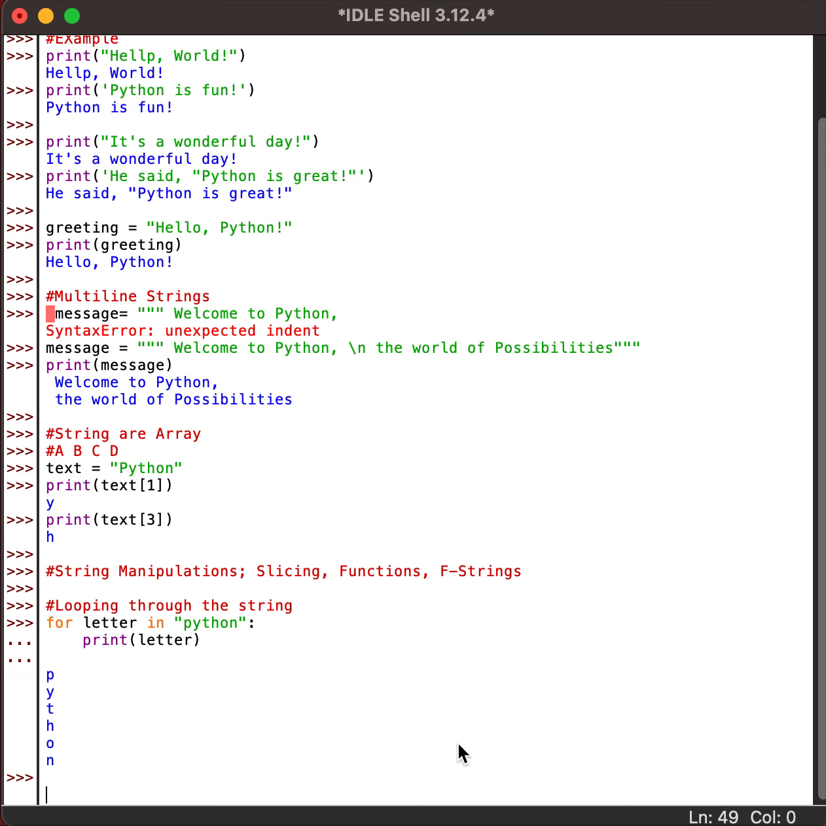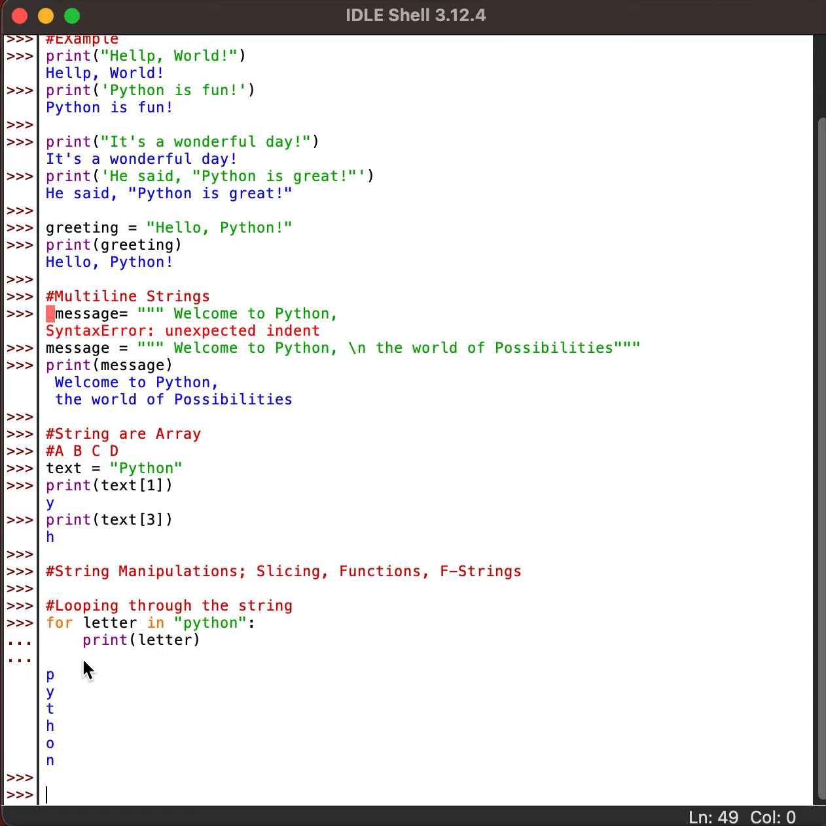So what I am doing over here is looping through the strings. As I said, a string is an array of characters. So this is actually a string value, Python, and I am trying to take each alphabet from here and put it into letter, for letter in Python. So when we run it, it will take P, put it in letter, print it, and then it will go to Y, T, H, and on until it ends over here.